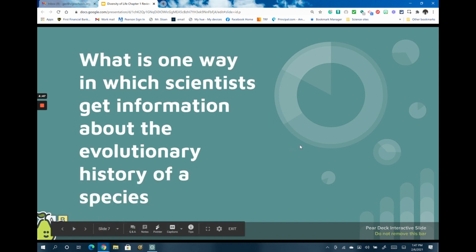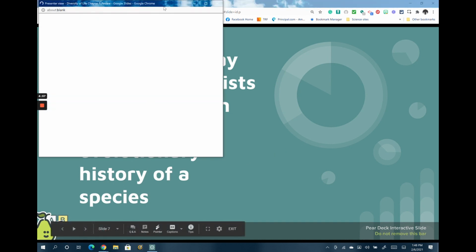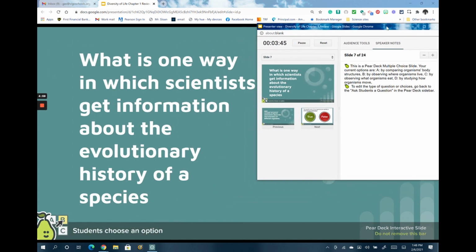Number 7. What is one way in which scientists get information about the evolutionary history of a species? Let me look at your choices so I know the order. One way in which scientists get information about the evolutionary history of a species. Is it A, by comparing organisms' body structures, B, by observing where organisms live, C, by observing what organisms eat, or D, by studying how organisms move? The correct answer here is A, by comparing organisms' body structures.